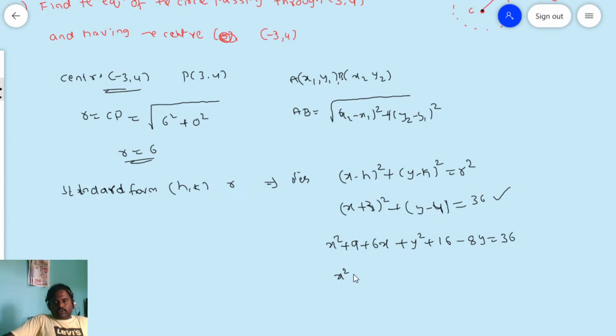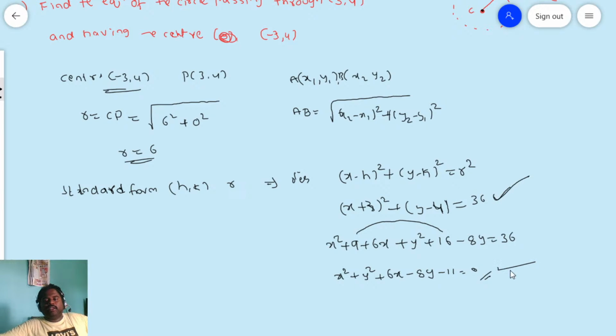Therefore, x square plus y square plus 6x minus 8y. 9 plus 16 is how much? 25. So this is 36. Take left side. 25 minus 36. How much? Negative 11 is equal to 0. So this is the general form of the circle. And what about this? This is the standard form. This is the general form.